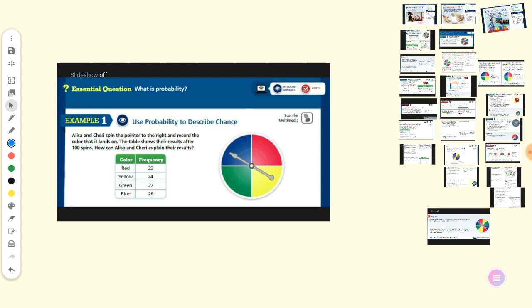Okay, let's enter the lesson. First example, use probability to describe chance. If you have a spinner consisting of 4 equal parts, red, blue, green, yellow, and you spin it 100 times, each time you record the color.